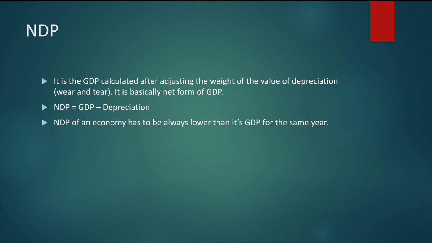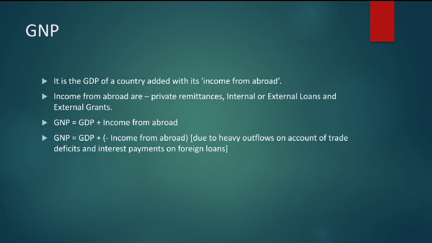Now comes GNP. It is the GDP of a country added with its income from abroad. Income from abroad includes private remittances, internal or external loans, and external grants. Now when we write it in mathematical terms, GNP, which stands for gross national product, is equal to GDP plus income from abroad.